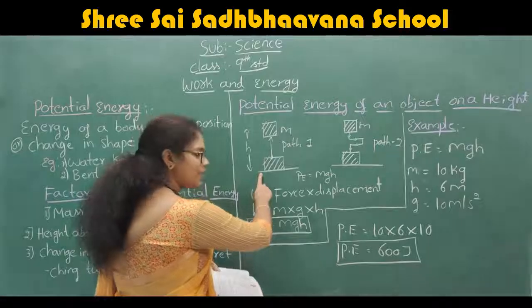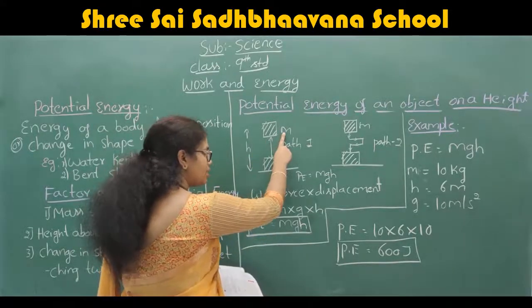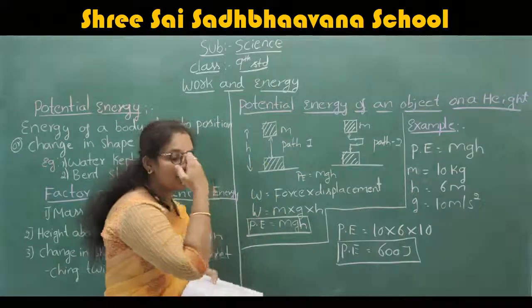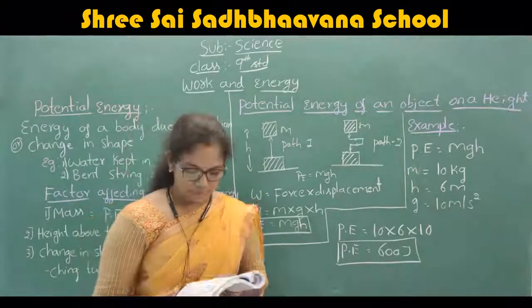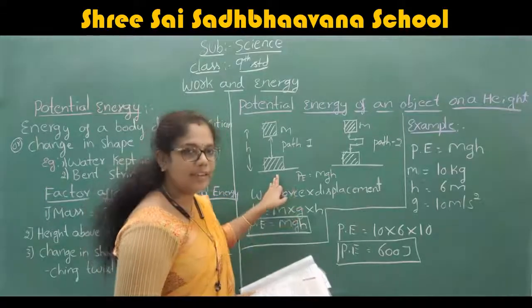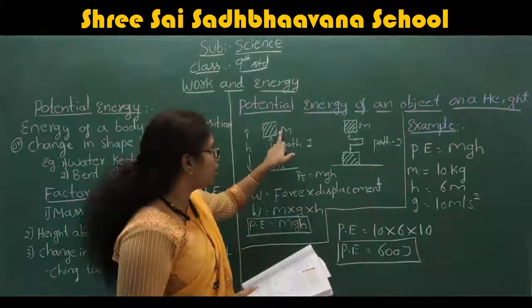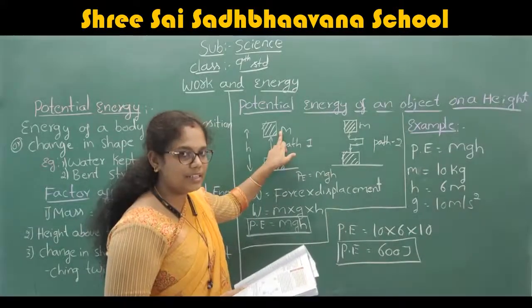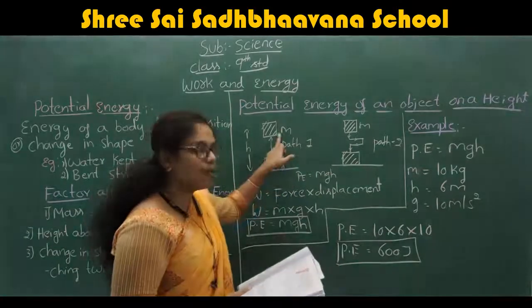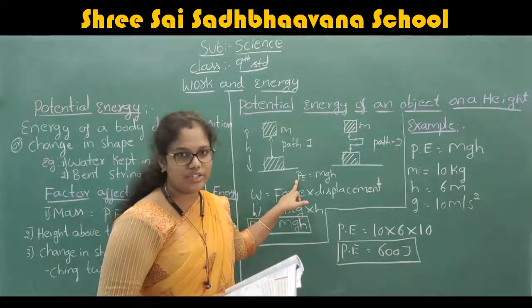H is the height of the substance from the ground. M is the mass of the substance, h is the height of the substance from the ground. And also, we want some force to apply, right? If you want to move this object from ground state to the excited state, we want an amount of energy. That energy we call potential energy.